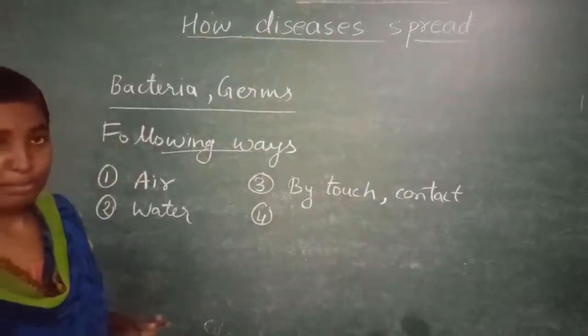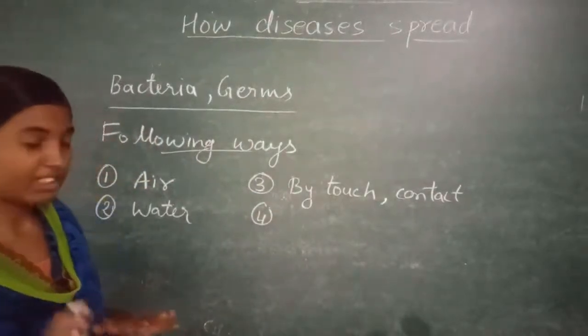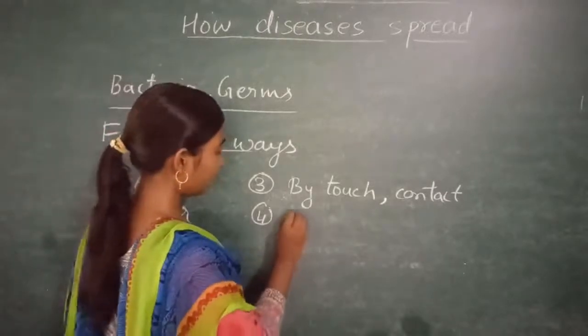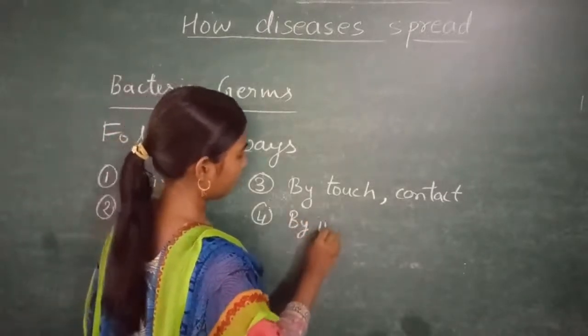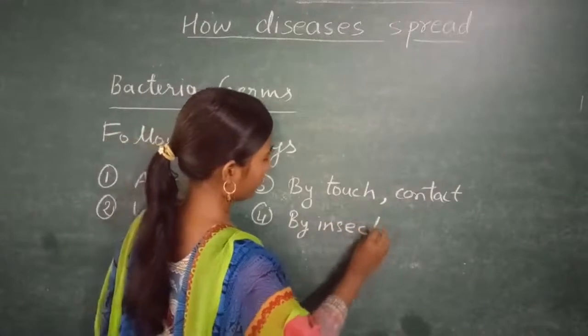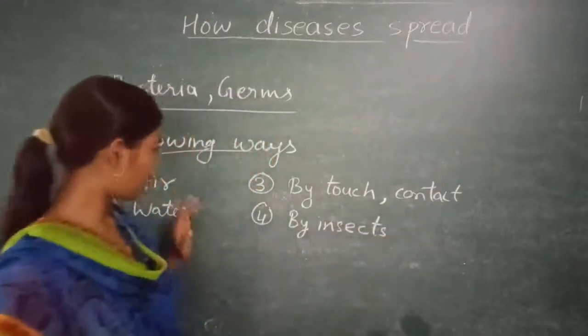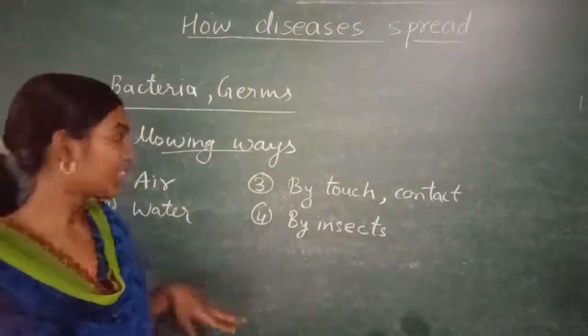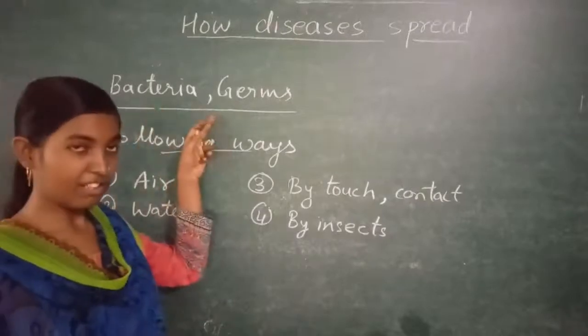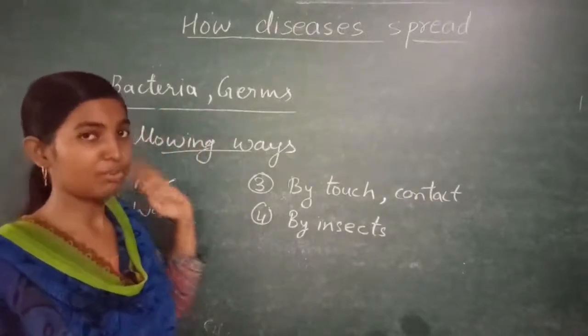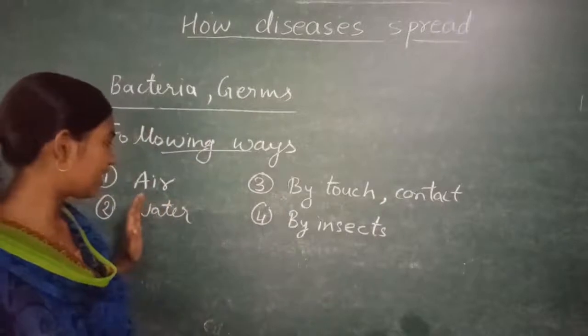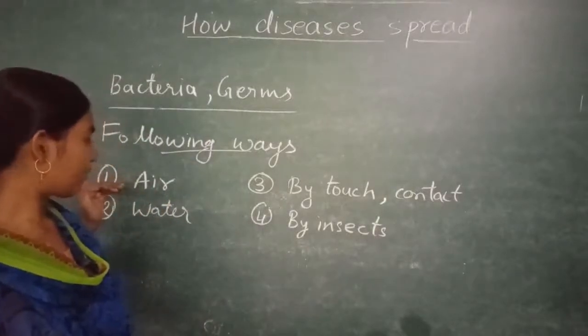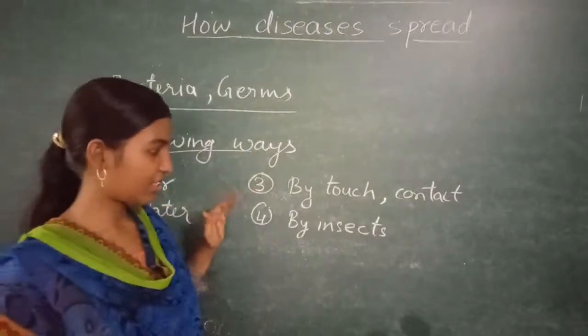And they can also spread through various small insects like mosquito. So these four are the main ways through which these germs or bacteria pass from an unhealthy person to a healthy person. One by one we will see how disease spreads from air, from water, from touch, from insects.